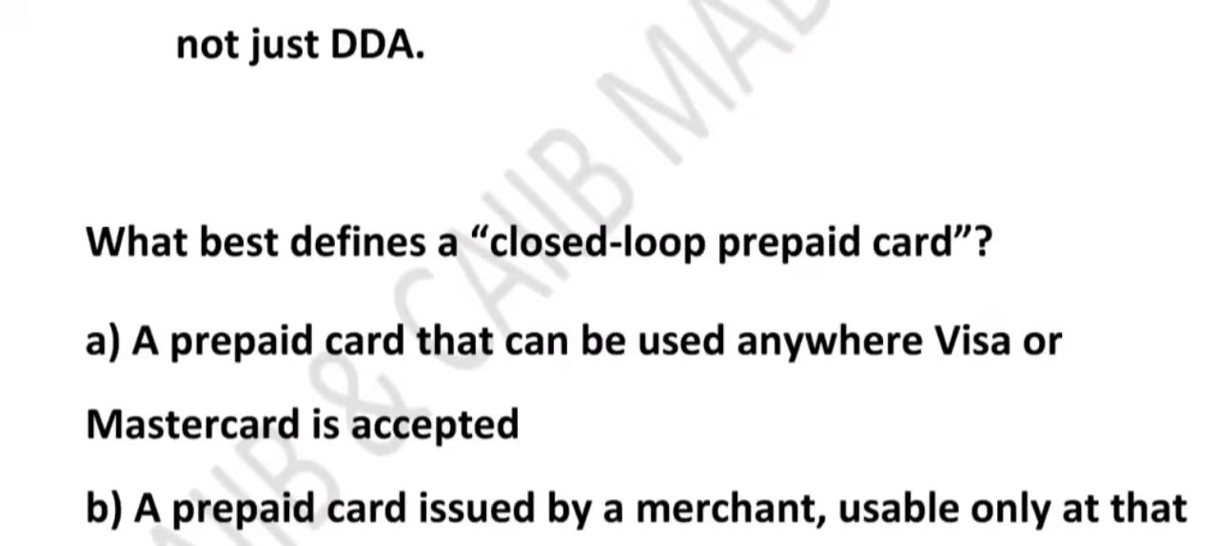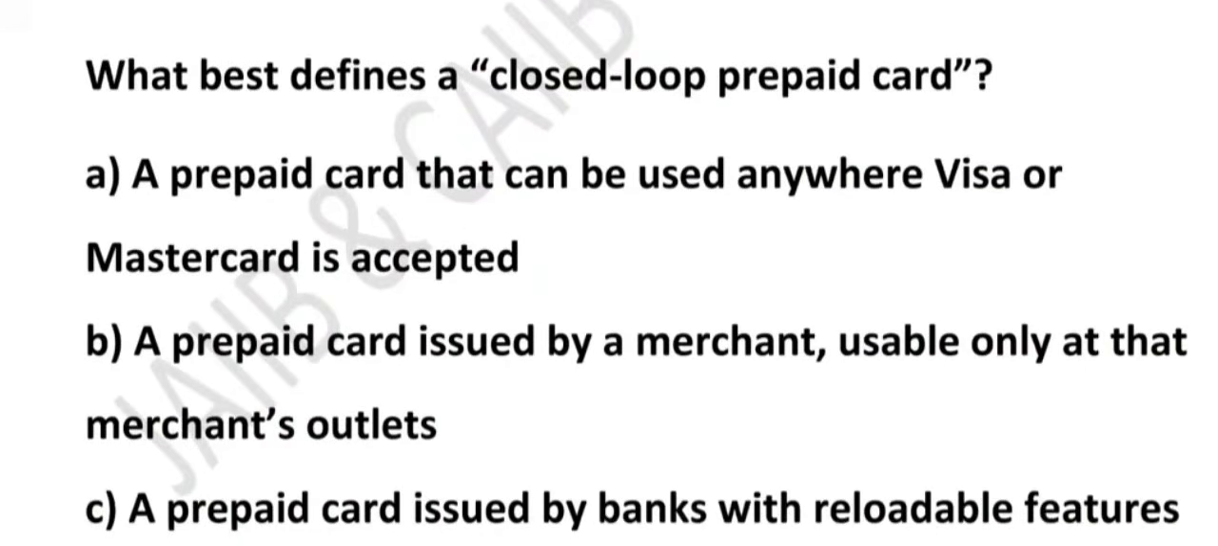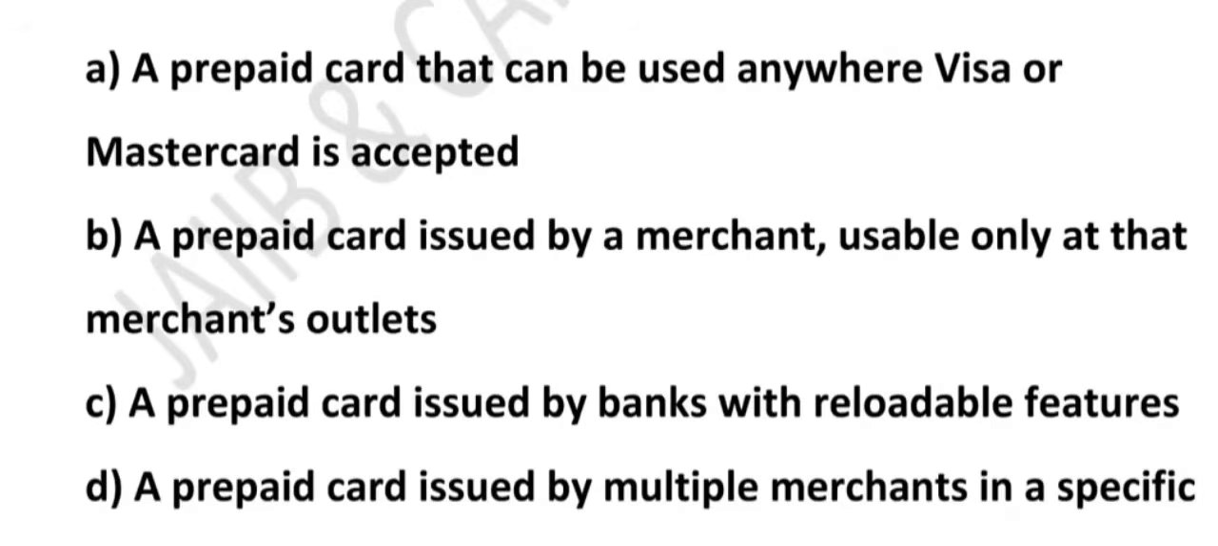Now the next question is a very good question. Friends, the next question is: what best defines a closed loop prepaid card? Option A, a prepaid card that can be used anywhere Visa or MasterCard is accepted. Option B, a prepaid card issued by a merchant, usable only at that merchant outlet. Option C, a prepaid card issued by bank with reloadable feature. Option D, a prepaid card issued by multiple merchants in a specific region. So which option do you think is correct regarding a closed loop prepaid card?